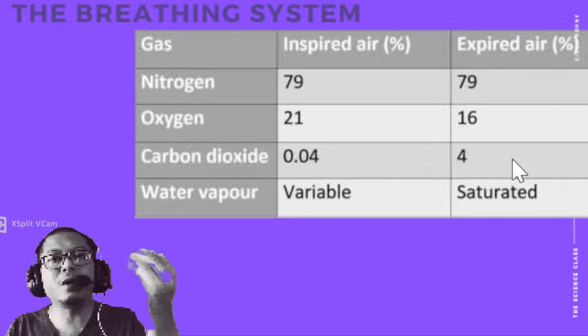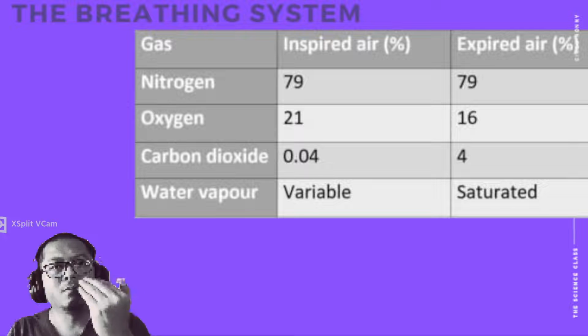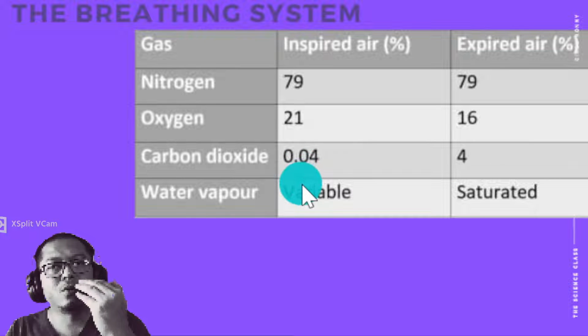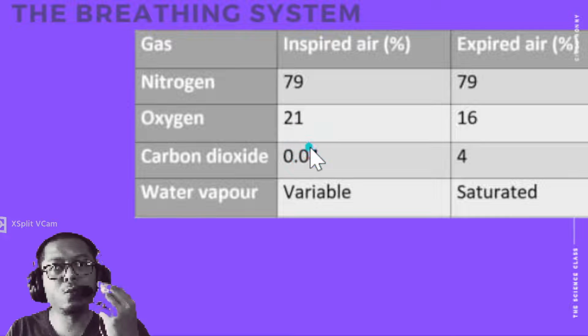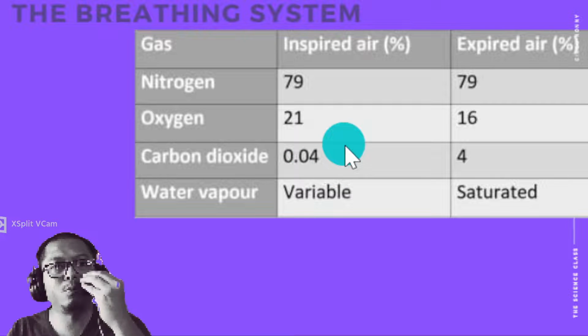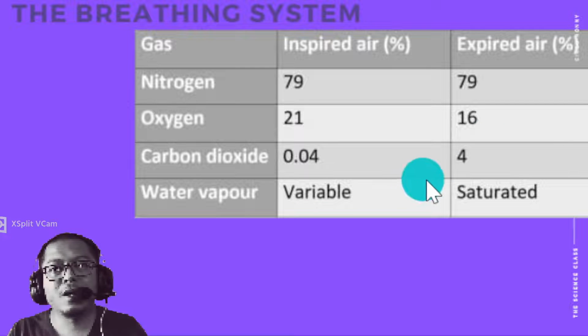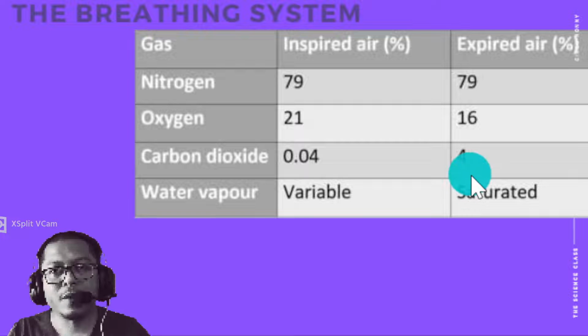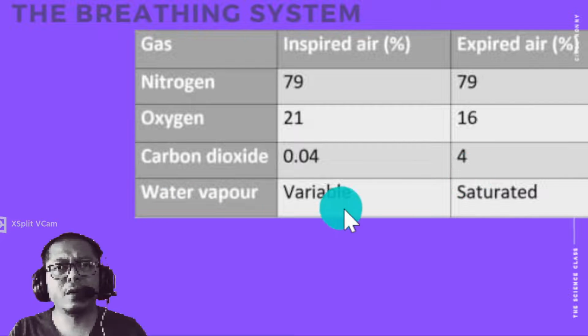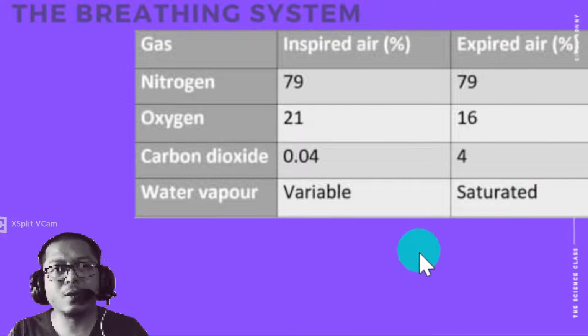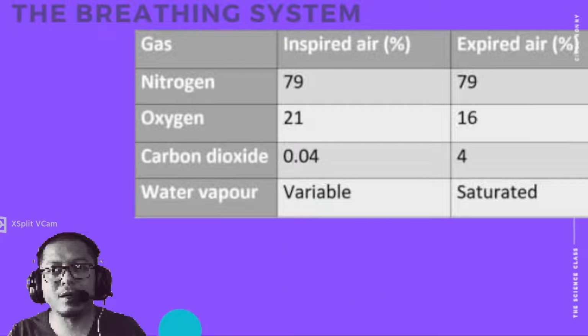When we breathe in, carbon dioxide is a little, 0.04, and oxygen a lot, 21. But when we breathe out, the oxygen becomes lesser and the carbon dioxide increases, so 0.04 becomes 4. And water vapor depends on the air around us.